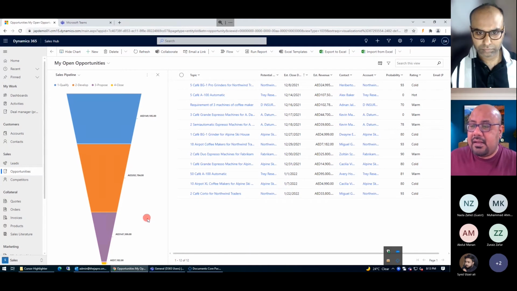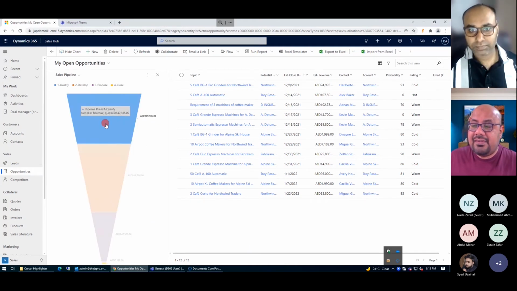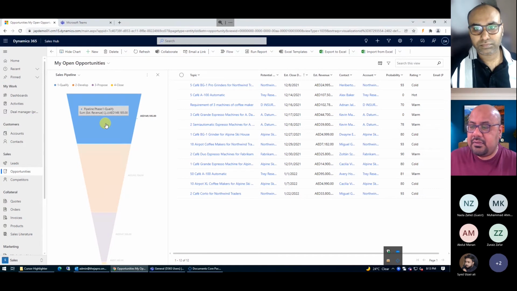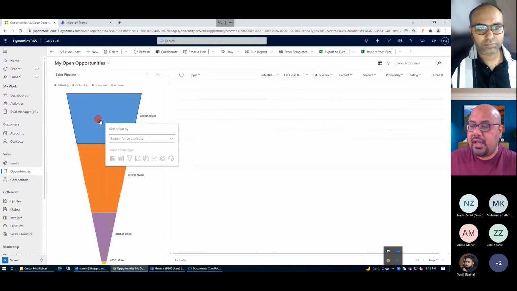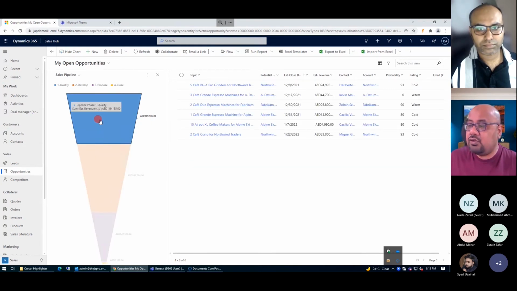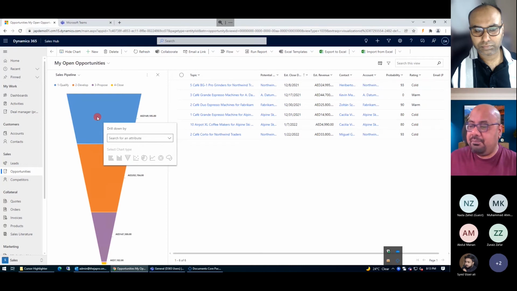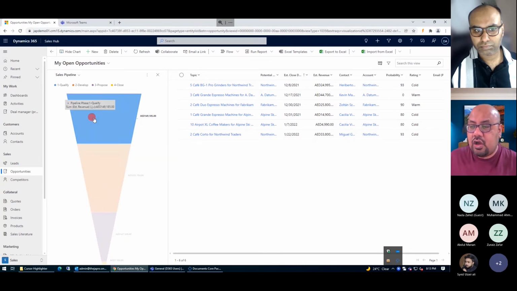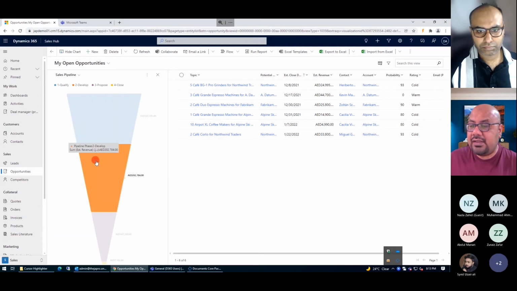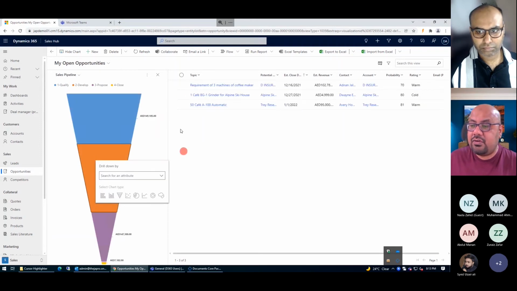Let's take an example again. I'm going to go to the qualify stage which we discussed and click on my chart here. What the system will do is filter out all the information that formulates it. These are all of my opportunities which are under qualification. Similarly, I want to see only the develop stage. I'm just going to click it here and it's going to show. These are the three opportunities, or deals, that I'm working on, and they formulate my develop stage.